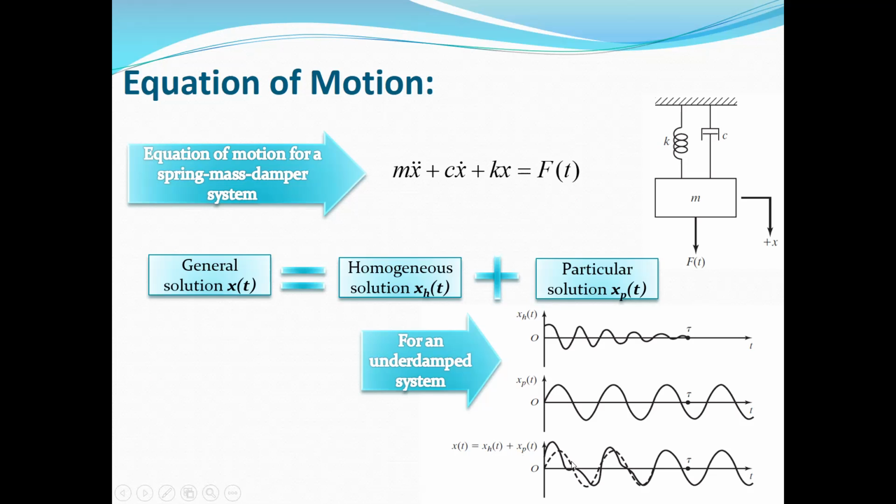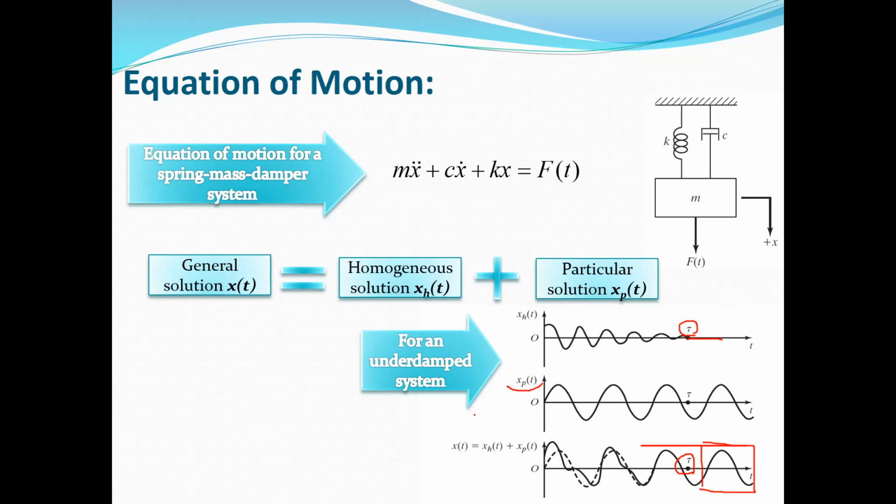And here you can see, after a while, about here, after this period, let me use my pen. After this point, the total response is almost xp(t), because after this time, if we call it tau, the homogeneous response is 0. So the total response after tau is equal to xp(t).